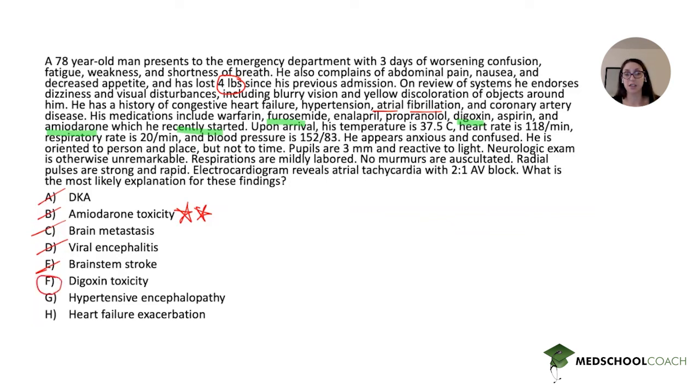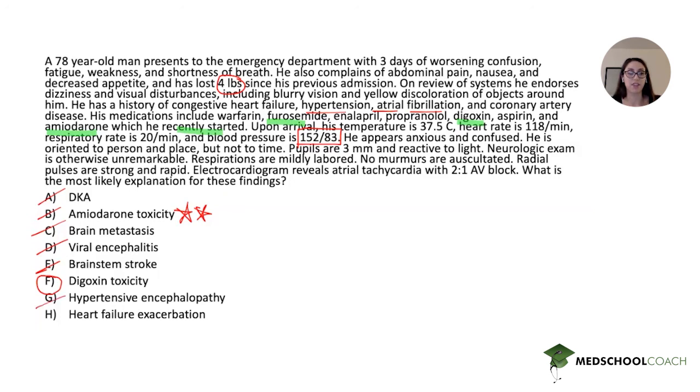G, hypertensive encephalopathy. This was also supposed to be a distractor because this patient did have elevated blood pressure and had a history of hypertension. However, you would not expect the other findings in the GI system and the cardiovascular system. And this blood pressure, although elevated, is not so high that we would expect to see hypertensive encephalopathy. There was also no mention of headache. So again, it didn't quite fit, although it was there to distract you.